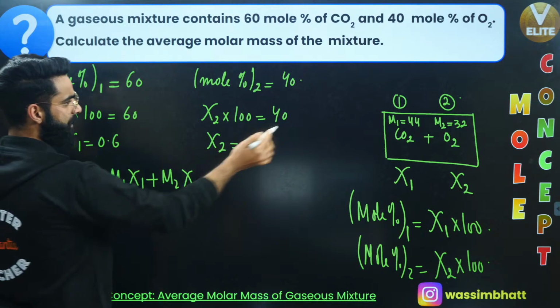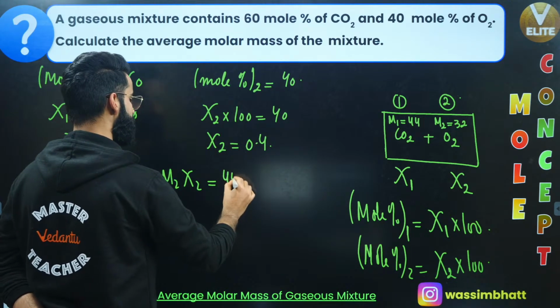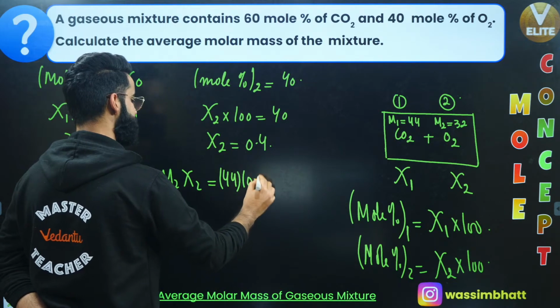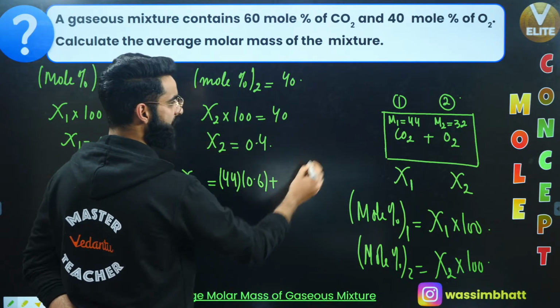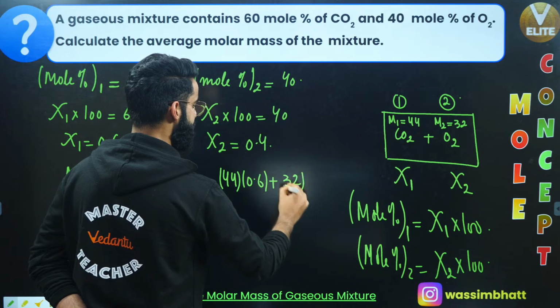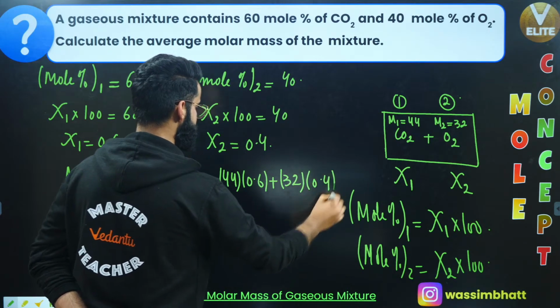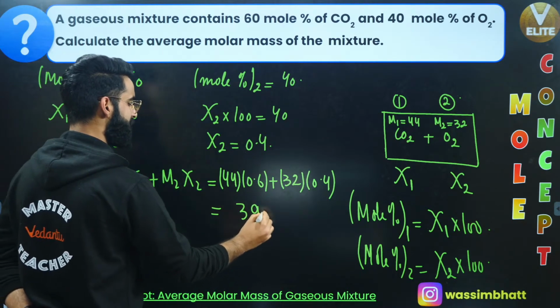M1 value is given to me as 44. Chi1 value is given to me as 0.6, plus M2 value is given to me as 32 multiplied by Chi2 value, which is given to me as 0.4. Just calculate it. I think you get the value as 39.2.